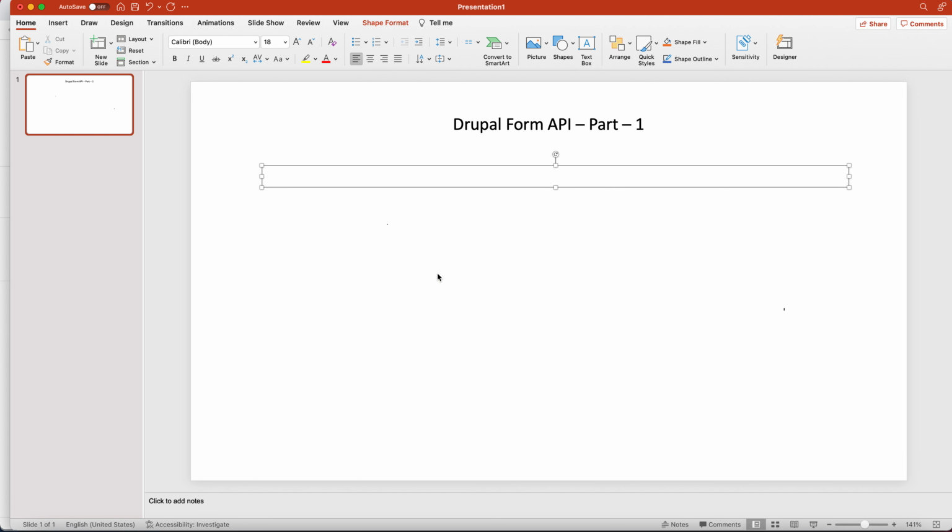Now let me tell you that form alter is the most powerful aspect in the Drupal form API.